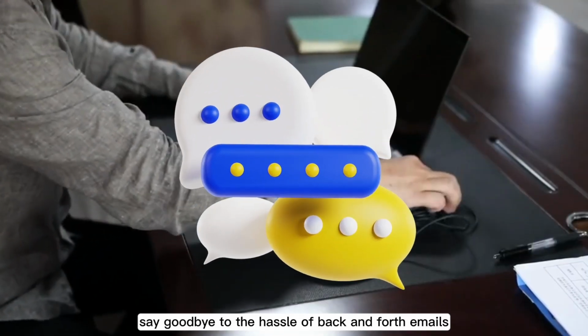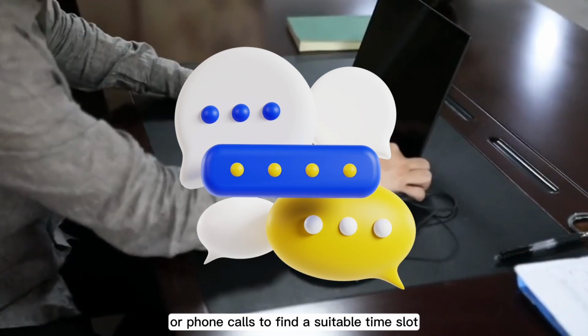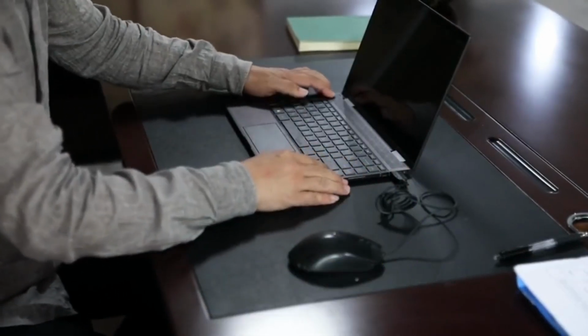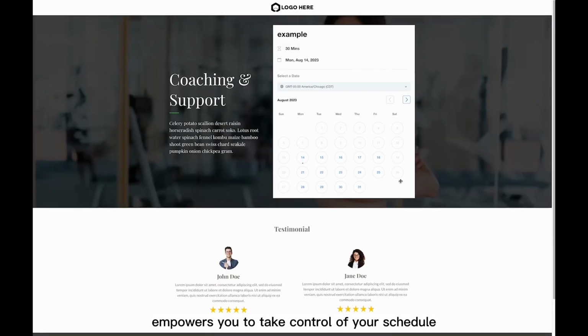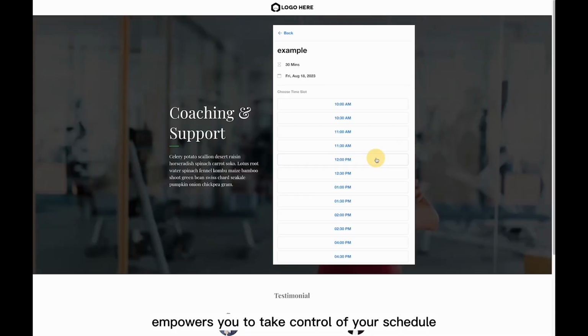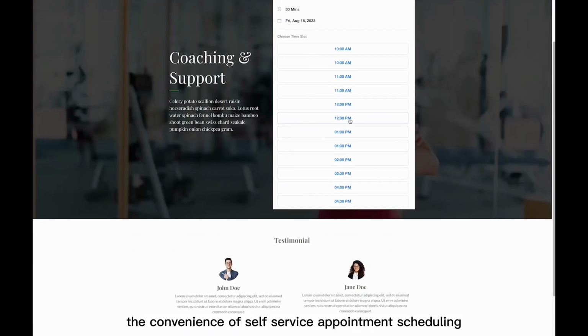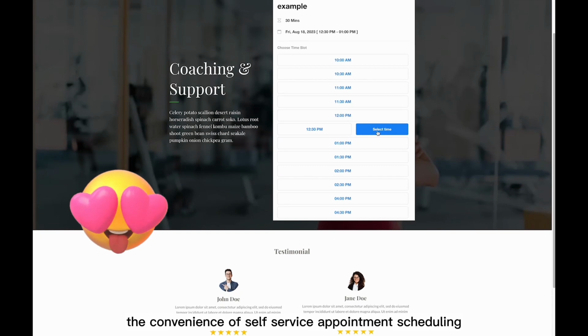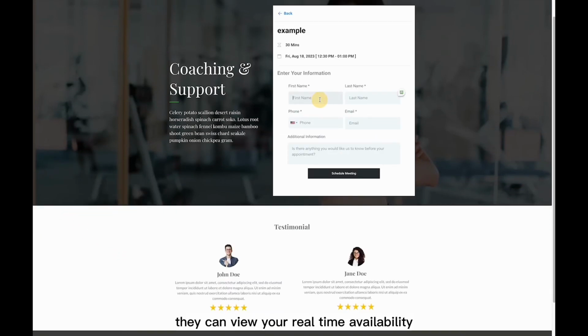Say goodbye to the hassle of back and forth emails or phone calls to find a suitable time slot. Creating a booking page funnel empowers you to take control of your schedule, offering clients and colleagues the convenience of self-service appointment scheduling. With just a few clicks, they can view your real-time availability and choose a time that suits them best, drastically reducing the coordination efforts on your end.